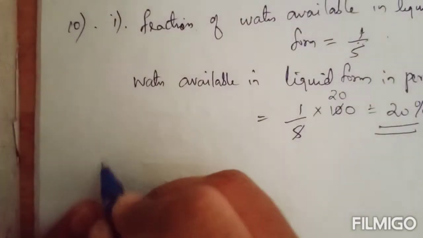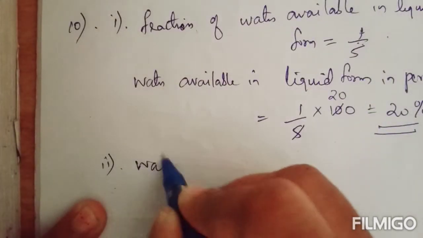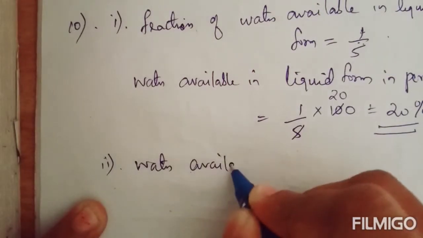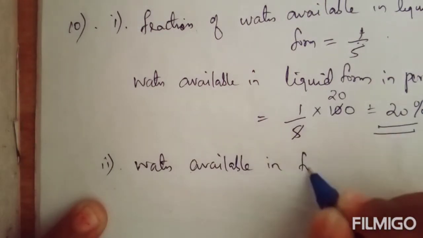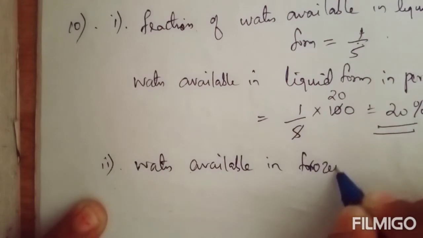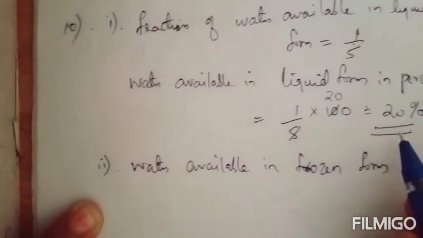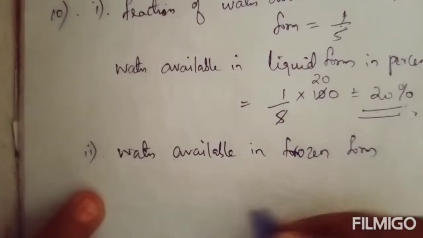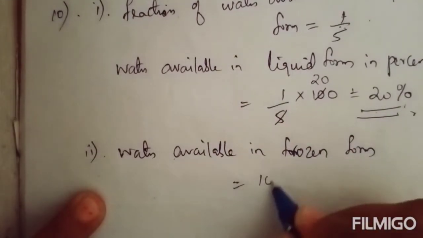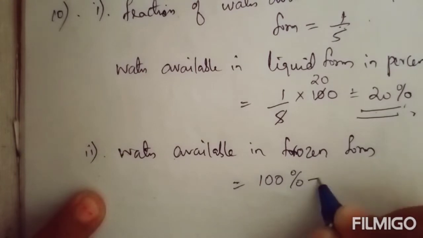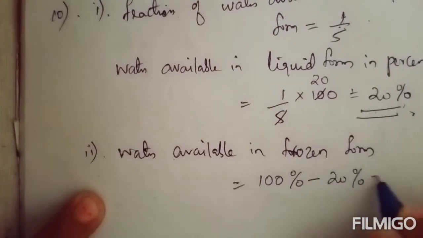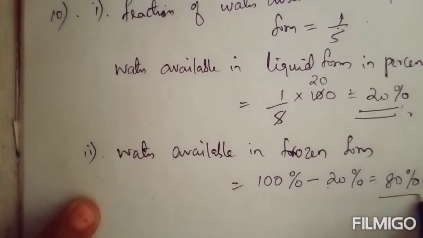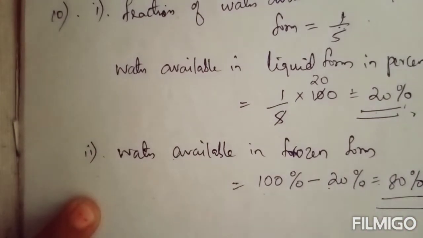Okay, now in that second question, the remaining water is available in frozen form. So water available in frozen form. We know that 20% of water is available in liquid form. So water available in frozen form will be just subtract this 20% from 100%. 100% minus 20%, 80% of water is available in frozen form.